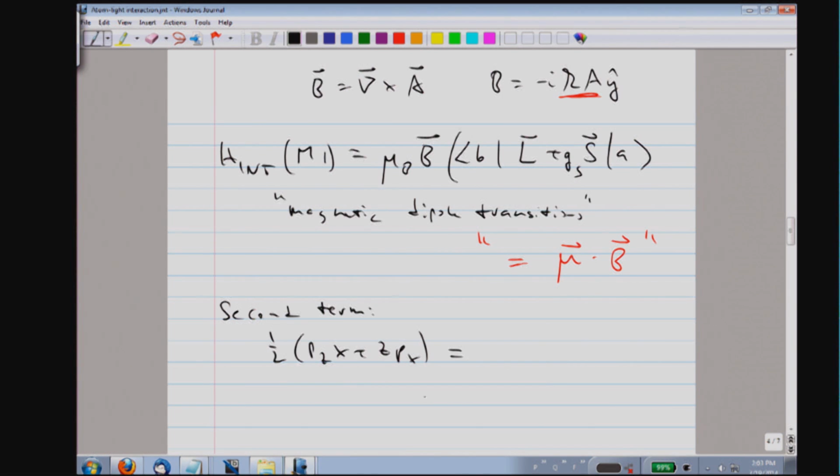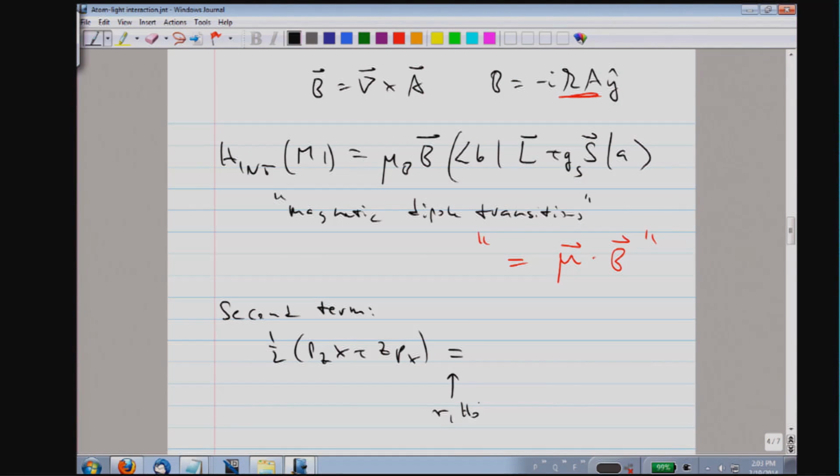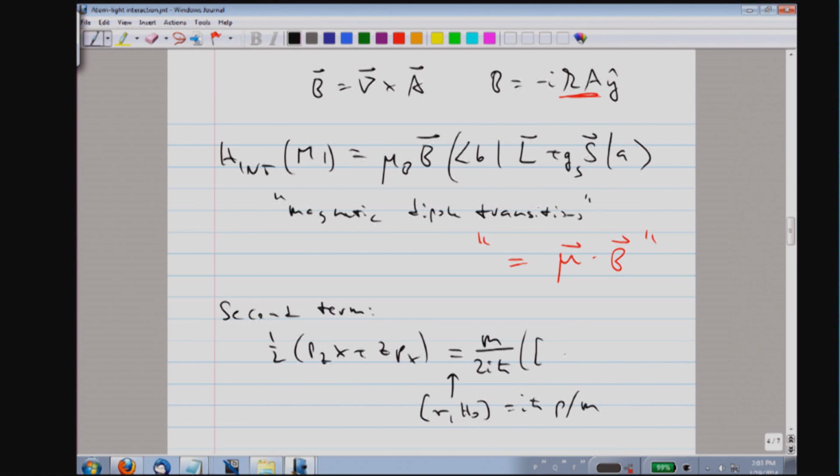But we know already how we can get rid of momentum operators, namely by expressing momentum operators as commutators with the Hamiltonian. So this gives us the commutator of z with H naught times x plus z times the commutator of x with H naught.